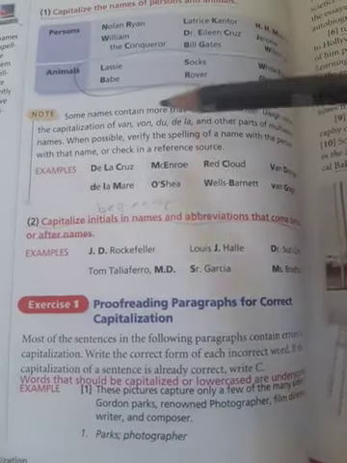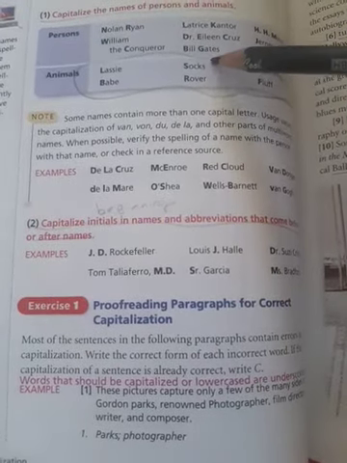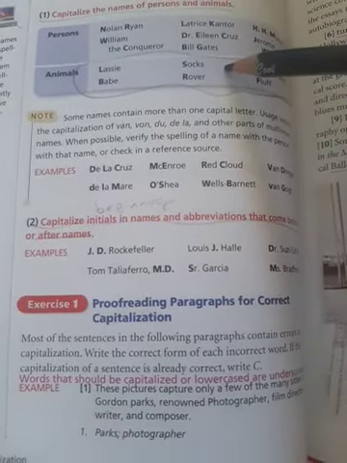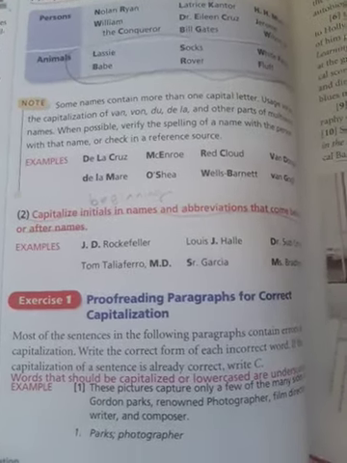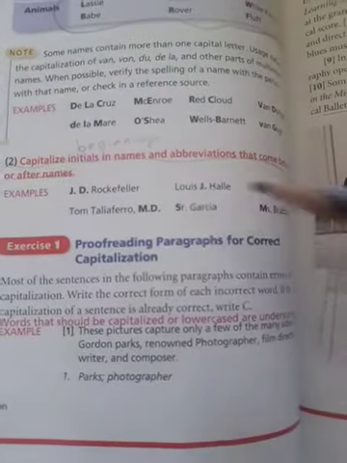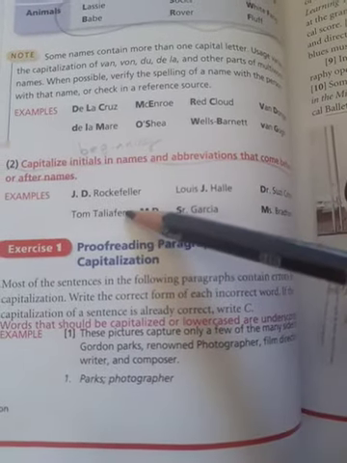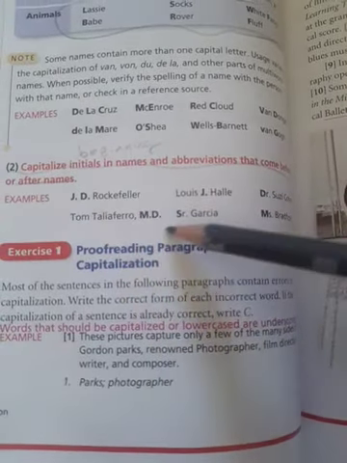No, just these words, because these animals have specific names like Classy, Babe, Socks, Rover, Fluff. Capitalize initials or beginning names and abbreviations like Dr., for example, Mr. So you have to write them with a capital letter.